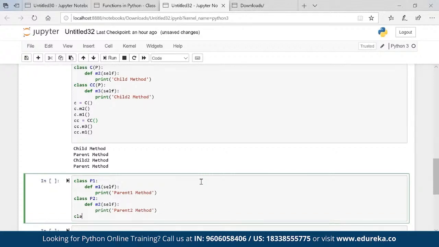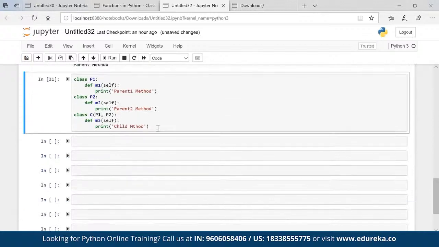Okay, now the child comes in. Here I have P1 and P2. My child is C. And then def M3 self print child method.